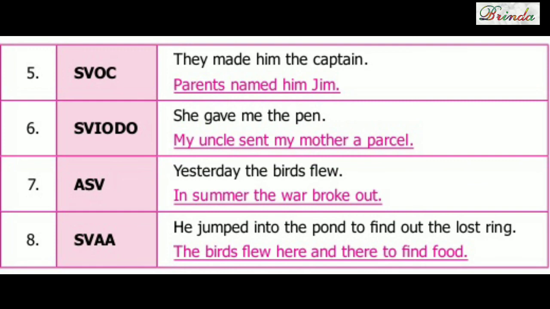He is subject. Jumped, verb. Into the pond, adjunct. To find out the lost ring, adjunct. Next one, the birds flew here and there to find food. So the birds, subject. Flew, verb. Here and there, adjunct. To find food, adjunct.